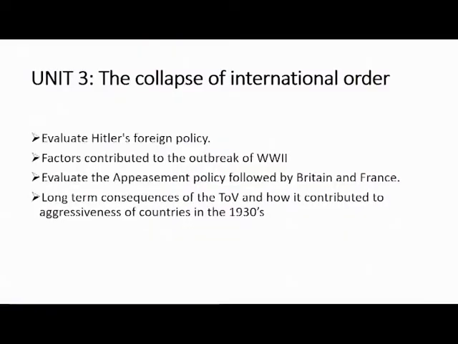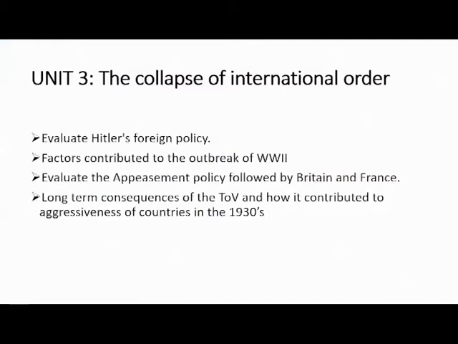Unit 3 is the collapse of international order. What is order? So it's the collapse of international peace. There was no order. What had caused this in the world? International means worldwide. What happened that there was no peace in the world? So here now you should evaluate Hitler's foreign policy. What do I mean by saying evaluate?